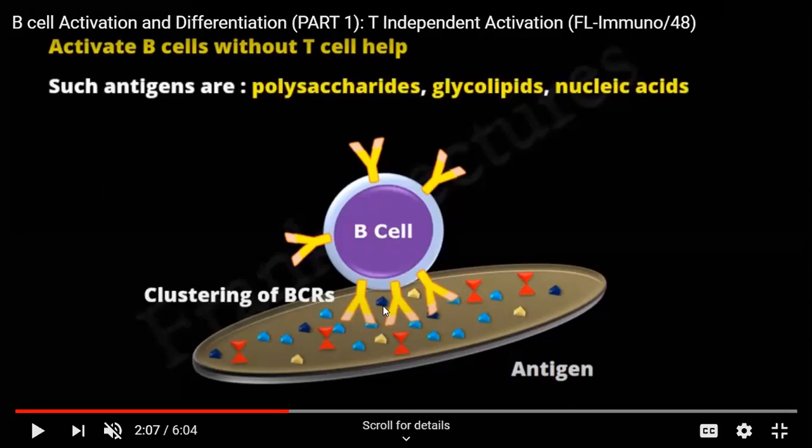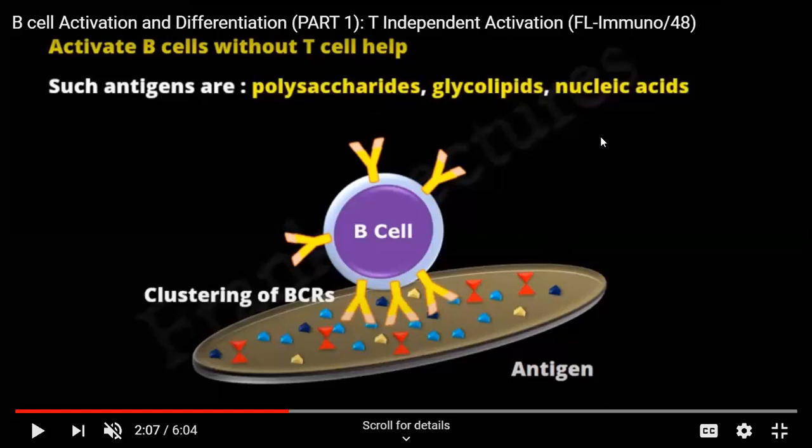So when will that occur? Only when these epitopes are multiple repeating epitopes. So what kind of antigens generally have multiple repeating epitopes? They are mostly polysaccharides, glycolipids, or nucleic acids. We know how the structure of a bacteria is.